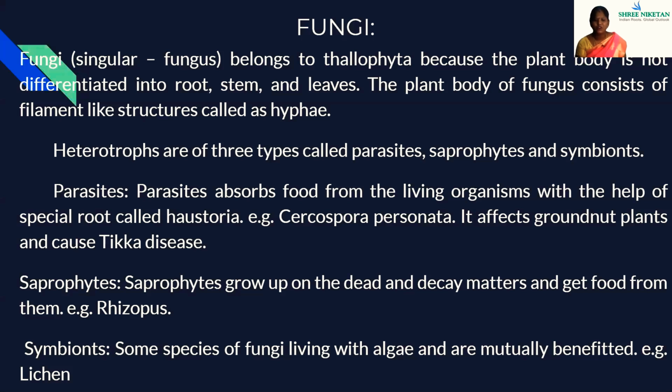Saprophytes grow on dead and decaying matter and get food from them. Example, Rhizopus. Symbionts. What are symbionts? Some species of fungi live with algae and are mutually benefited. Example, lichen.